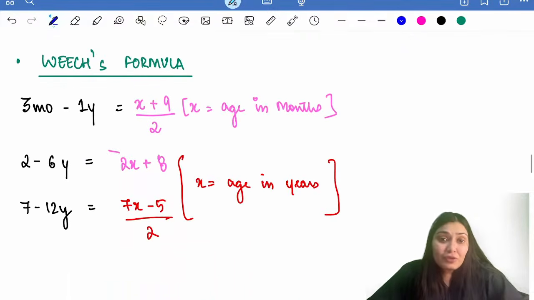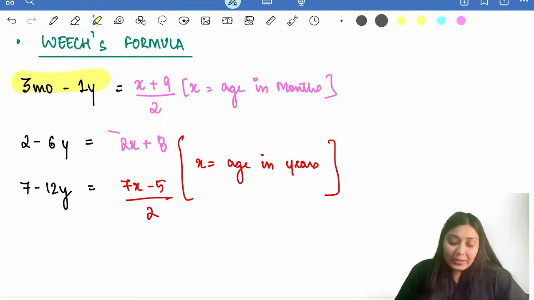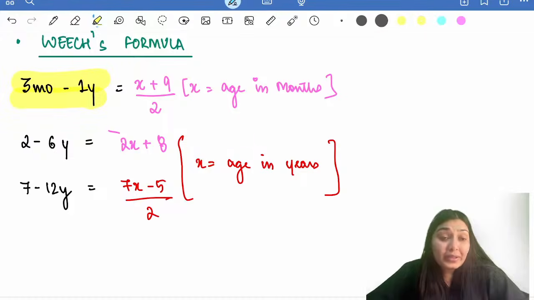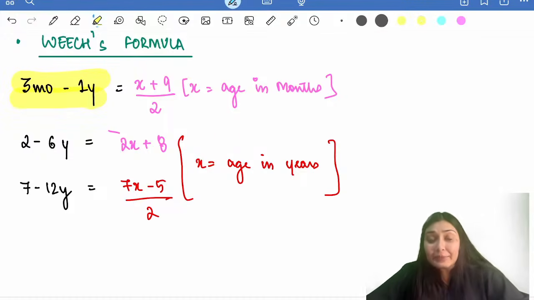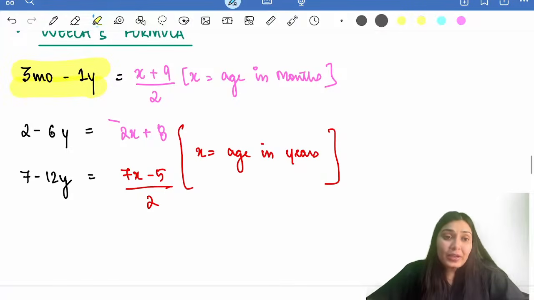Also, we have this Weech formula that can be used for calculation of the estimated weight in different age groups. So if the child is between 3 months to 1 year, then we can calculate the expected weight by this formula: (x + 9) / 2, where x is age in months. So if I say I have a 9-month-old, so 9 plus 9 divided by 2, that is 18 by 2. Again, the weight would be 9 kgs, right? So this is how we calculate.